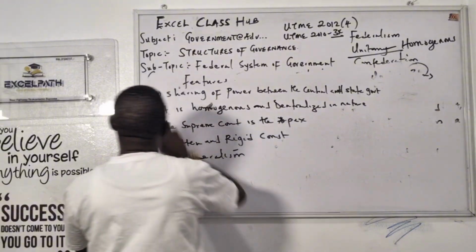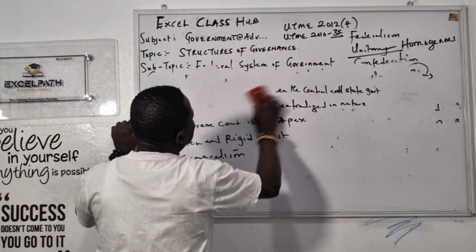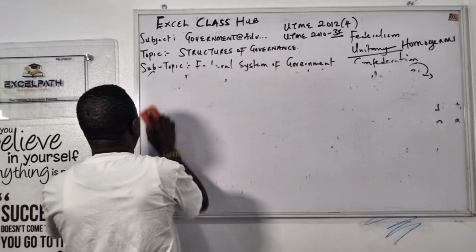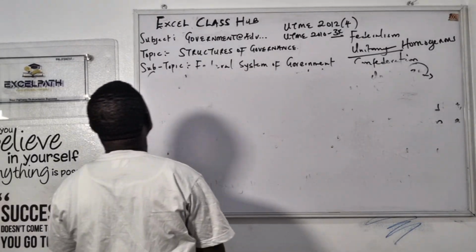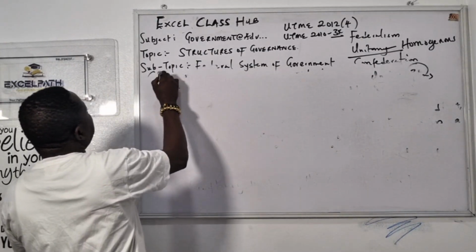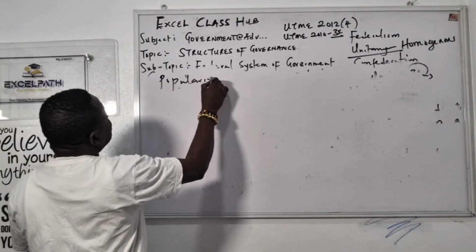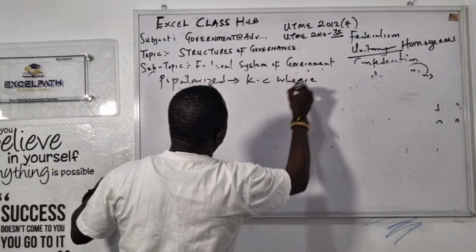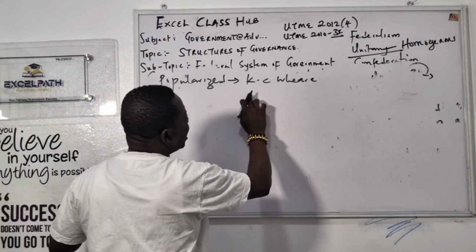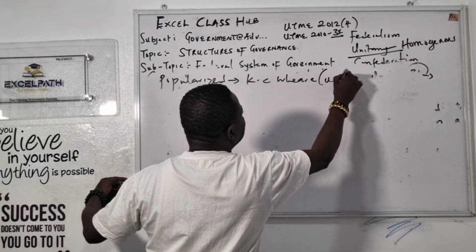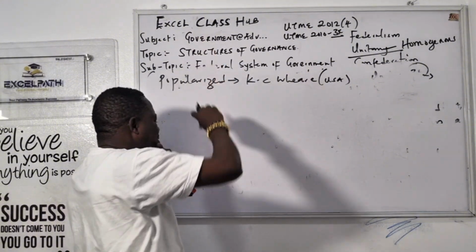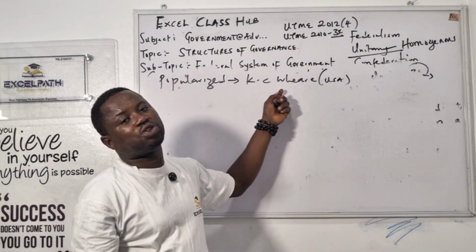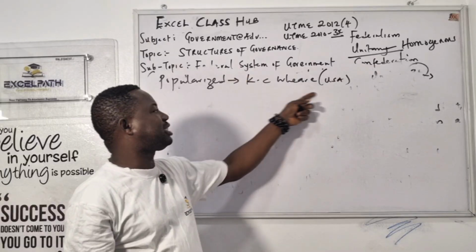Now look at the last thing here. That is very, very important. Who gave us the definition? Who popularized it? We have different popularizations. That's K.C. Wheare, Kenneth Wheare, from which country? USA. His is the one that is well accepted by most theorists of federalism. 2005 question, they asked that question.